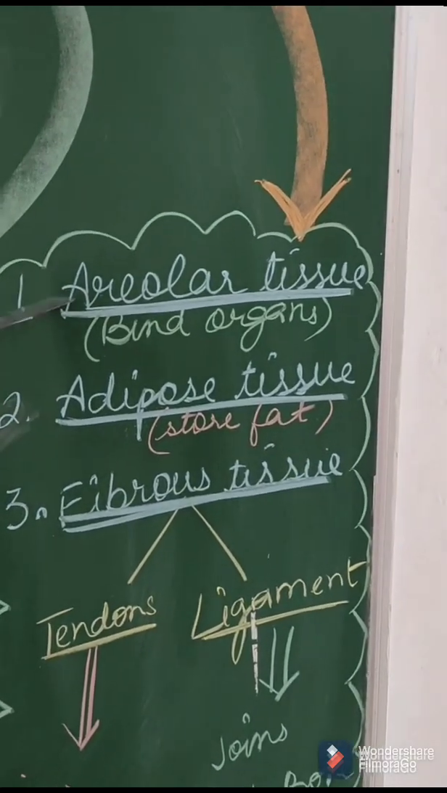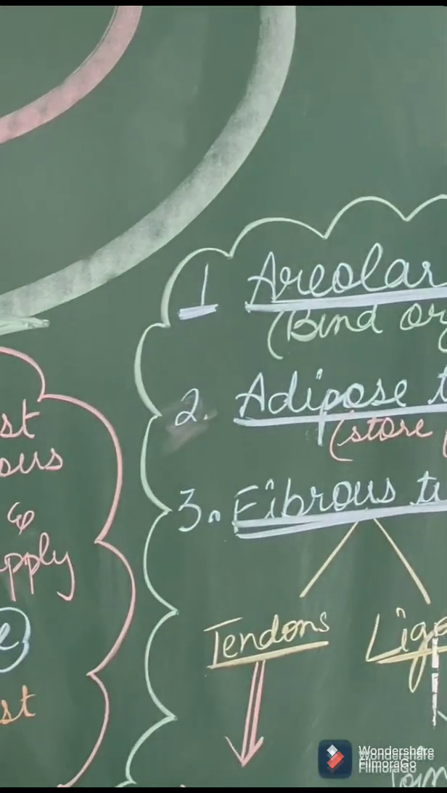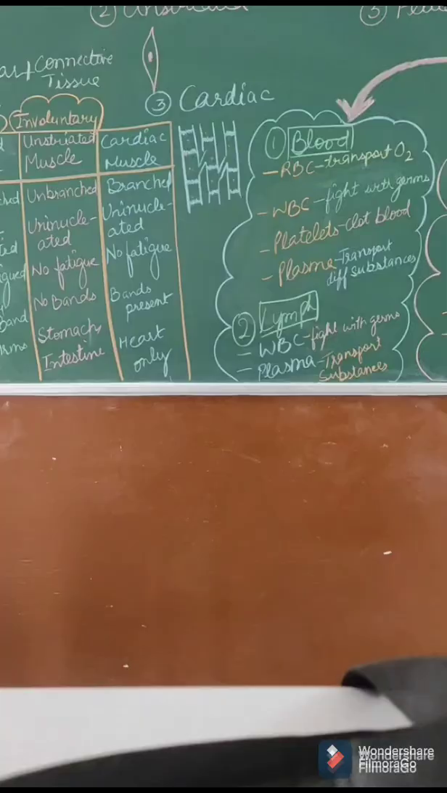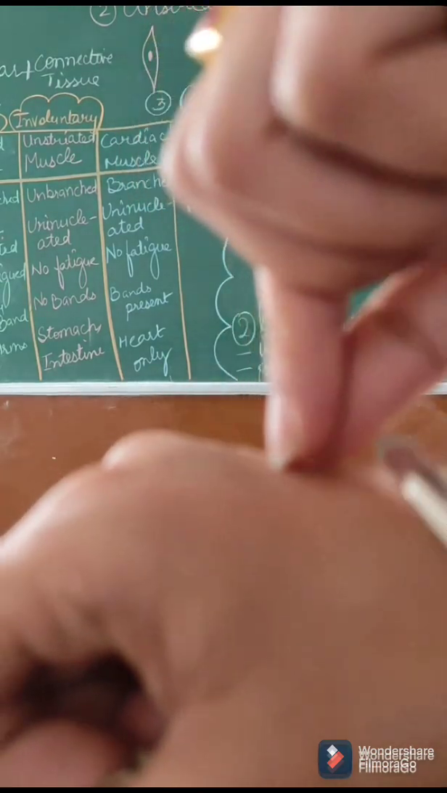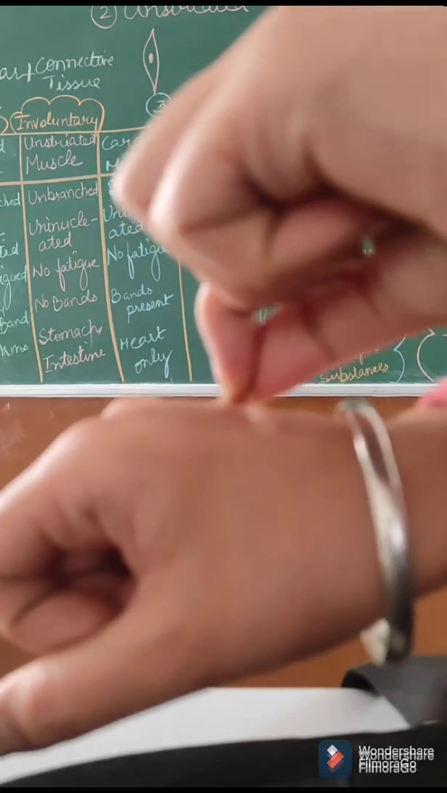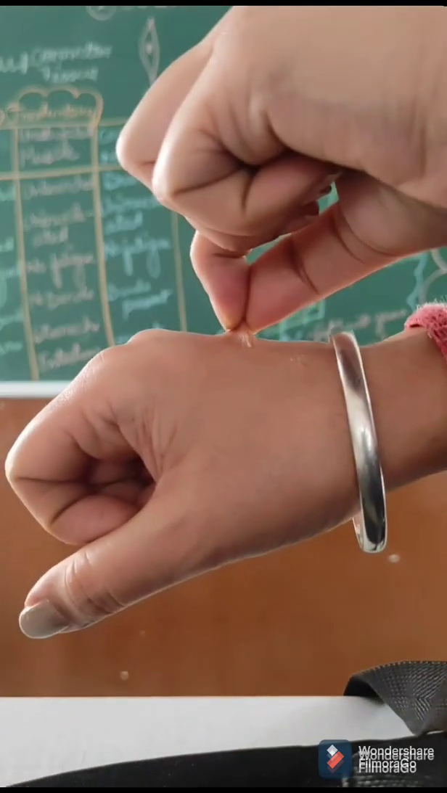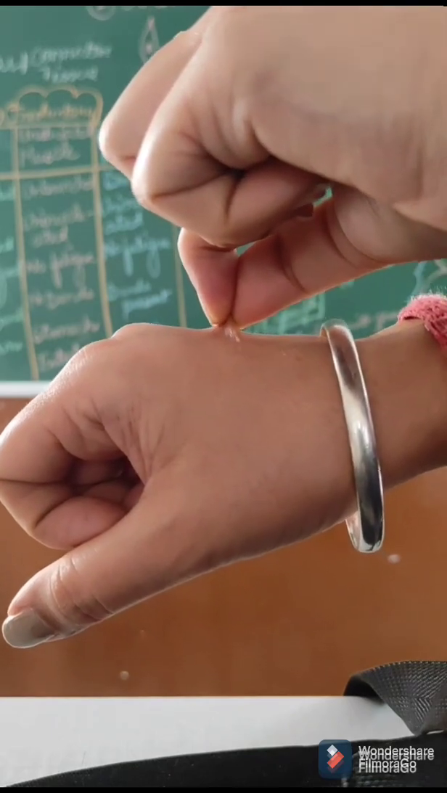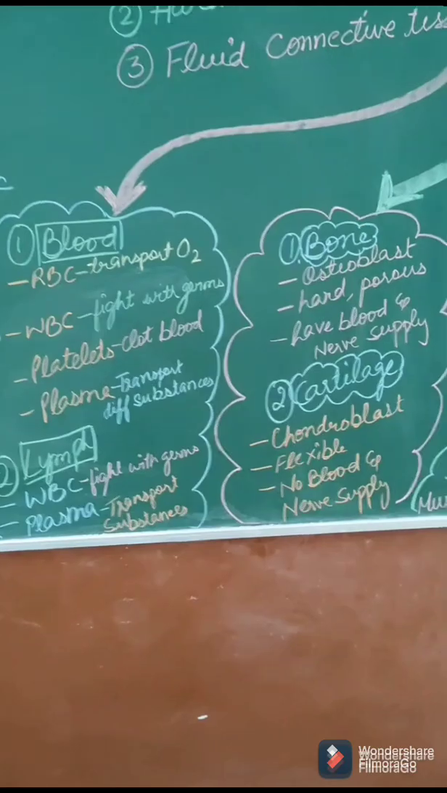This tissue binds the skin, right? Let's take an example. So just try to pull your skin. Are you able to pull it? Only a little bit of skin can be pulled, but not much. Why? Because this is bound with the help of areolar tissue, right?